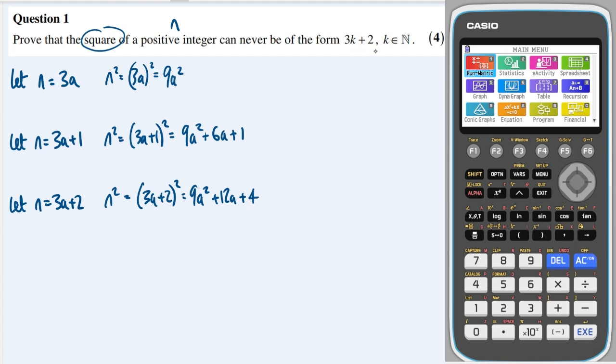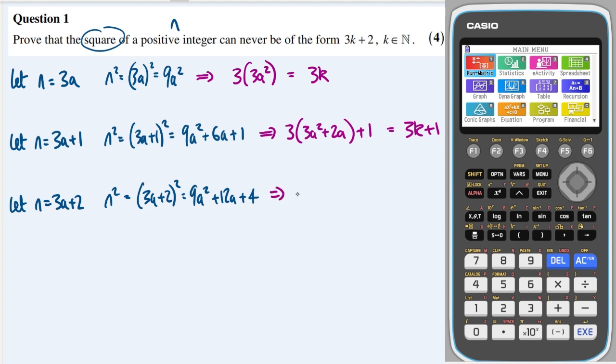Okay, now can I write this in the form 3k plus 2? Well, no I can't, because I can write it as 3 lots of 3a squared, which I could say is 3 lots of some number k. So therefore that is not 3k plus 2. This one I can factorise out 3, and I can get 3(3a squared plus 2a) plus 1. So this is the same as 3 times a number plus 1. So again, that's not 3k plus 2.